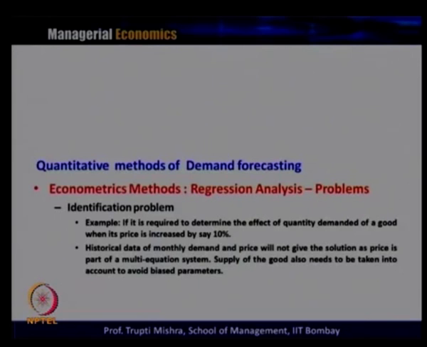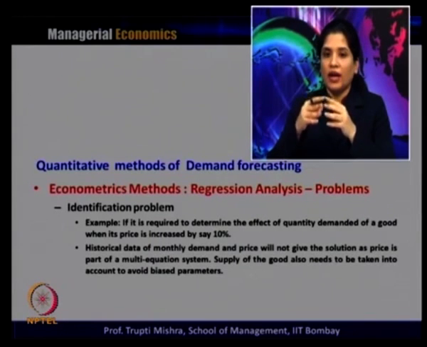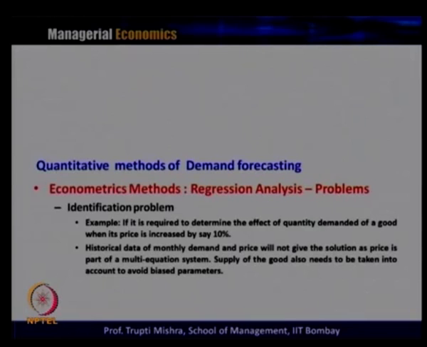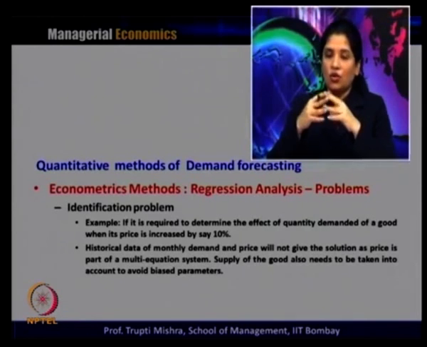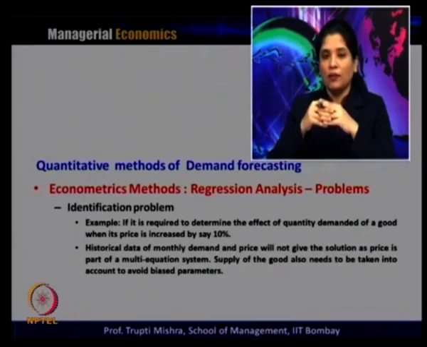Then the identification problem. A typical example in the case of the identification problem is when it is required to determine the effect on quantity demanded of a good when the price is increased by, say, 10%. Historical data of monthly demand and price will not give the solution, as price is part of a multi-equation system. So, the supply of the good also needs to be taken into account to avoid biased parameters. So, there is also the problem of identification in the case of regression.